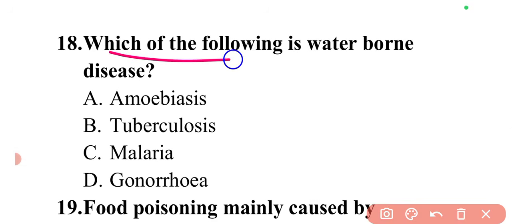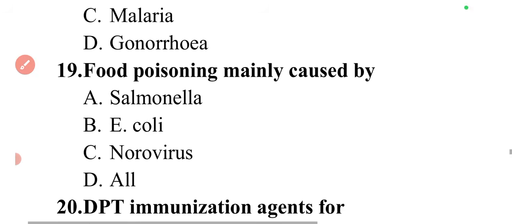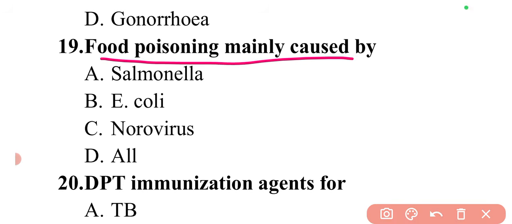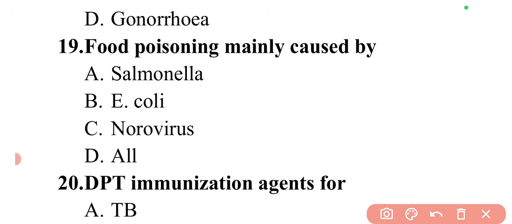Next question is which of the following is waterborne disease? So the waterborne disease among these is amoebiasis. So here option A will be the correct answer. Then next question is food poisoning mainly caused by. So food poisoning is mainly caused by Salmonella species, E. coli, noroviruses. So here option D, all of the above will be the correct answer.